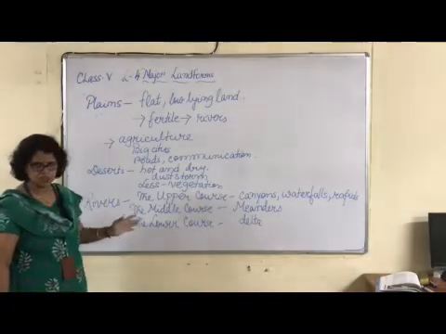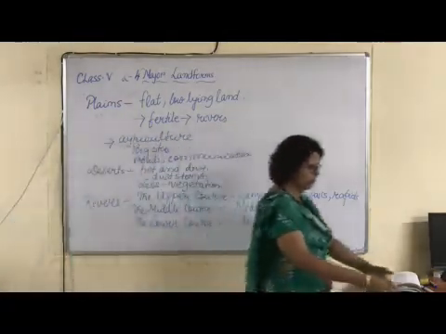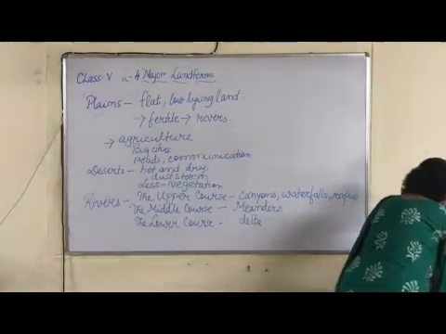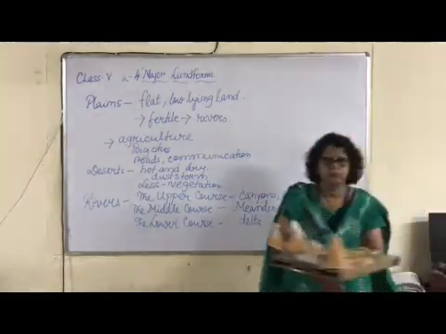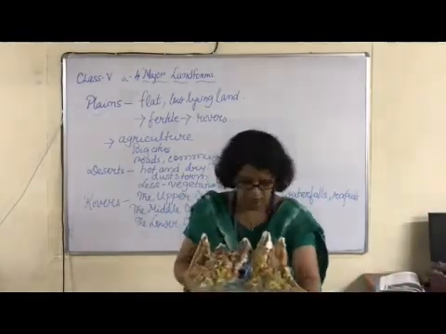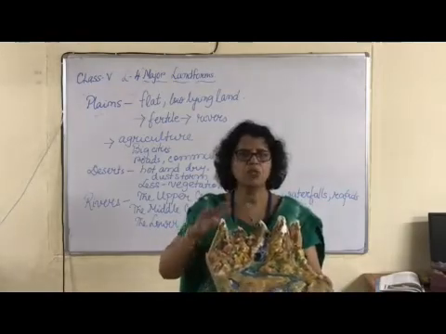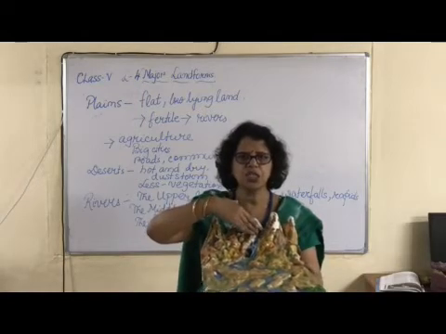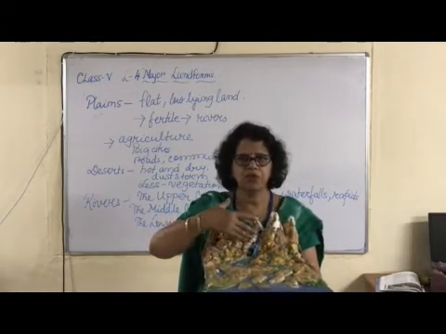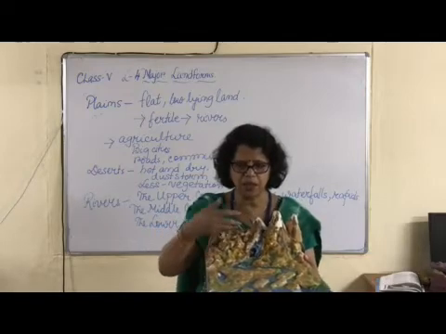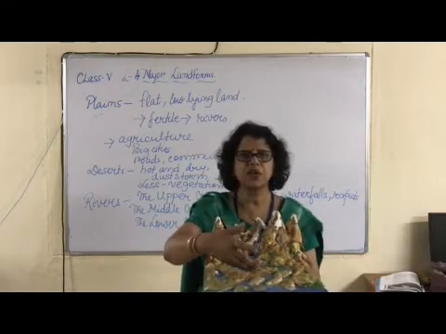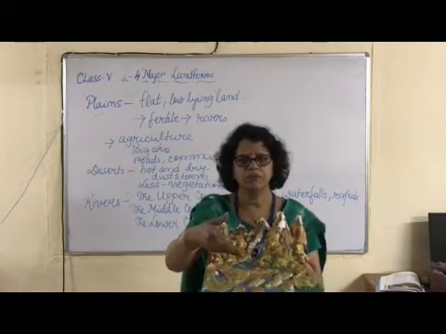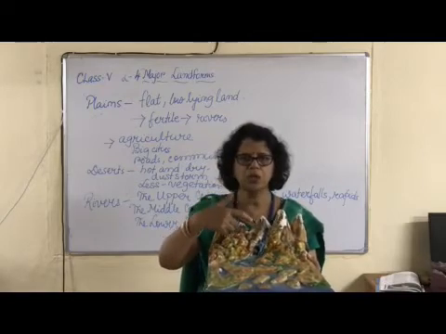Then we come to the rivers. Now, as you can see, the mountain ranges, and from the mountain ranges there are glaciers, and from the glaciers we have the rivers coming down as streams, and they flow down the plains as rivers, and then ultimately they meet the sea or other rivers. So this is how the rivers flow.